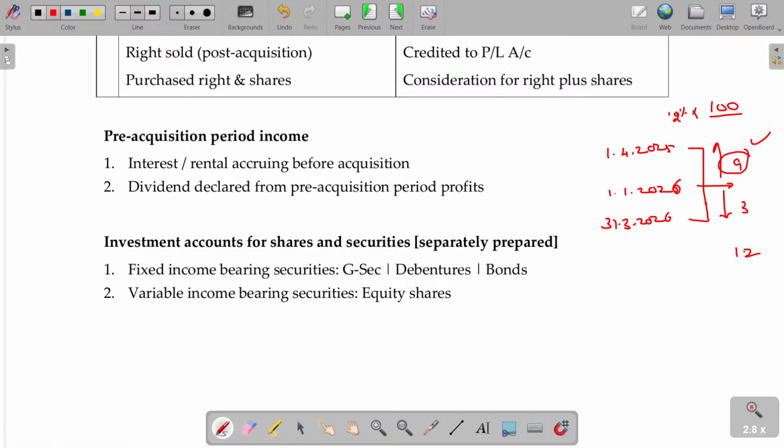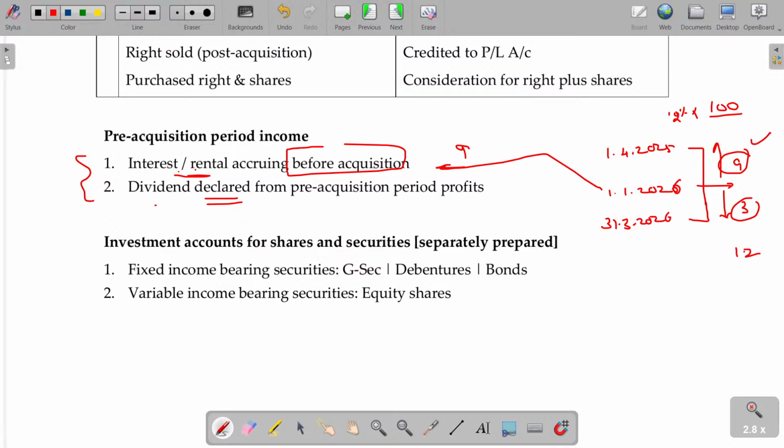This will be called pre-acquisition dividend. This will be called post-acquisition dividend. Clear? Interest or rental accruing before the acquisition. This is the acquisition date. Before that, if any, that 9 rupees will be this one. And in case of interest and rental, in case of dividend, before the dividend declared, these two are called pre-acquisition.